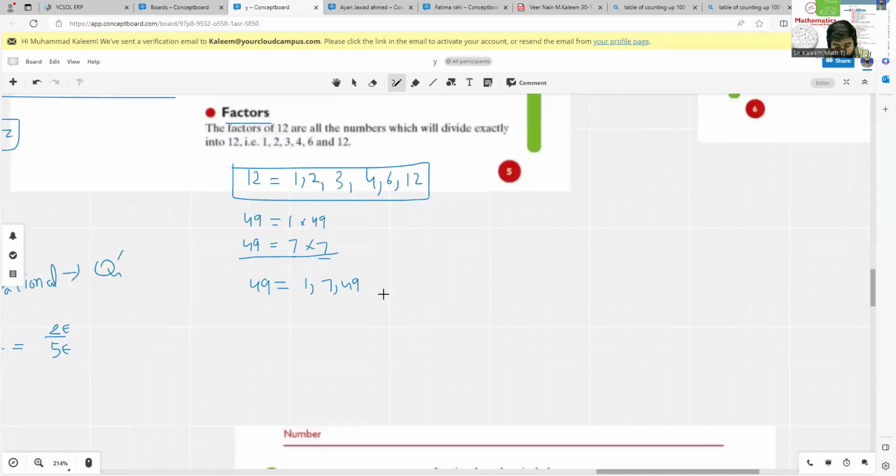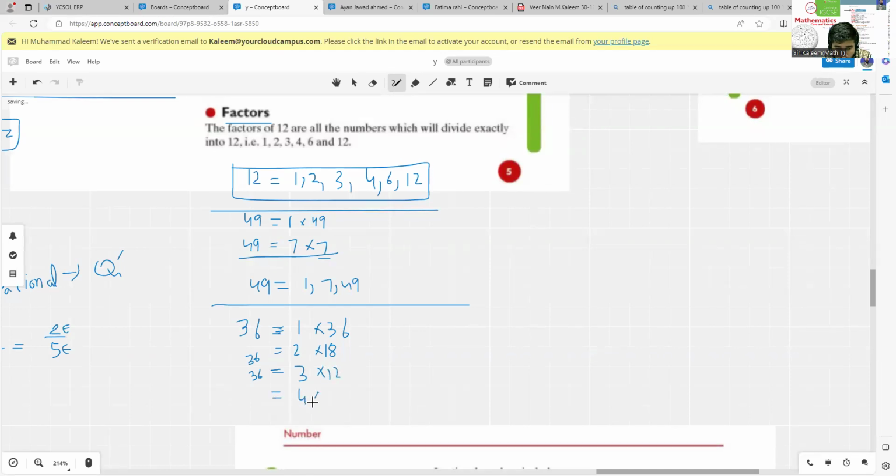Okay, let me explain another example, then you will understand better. Like if you want to calculate the factors of 36, how can we calculate? Firstly, you just have to check 1 times 36. This one will be the pair included in each number's factors. So 1 times 36. And after that, you just have to check for 2. So 2 times 18 becomes 36. And after that, 3 divides 36. Yes, we will get 12, right? And then for 4, yes, we have 9.